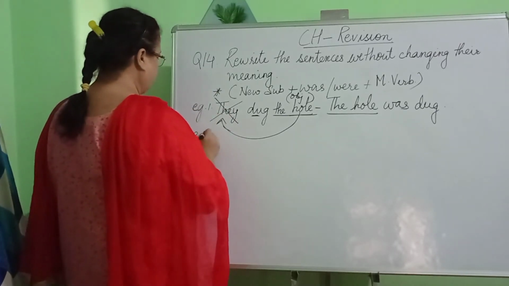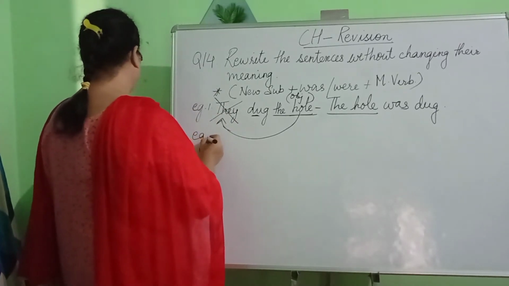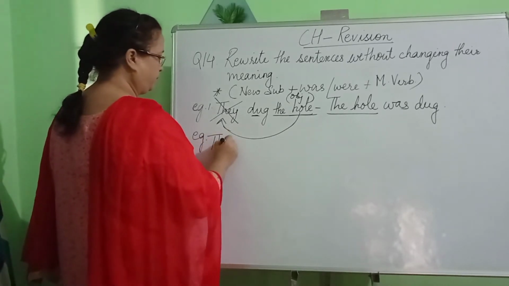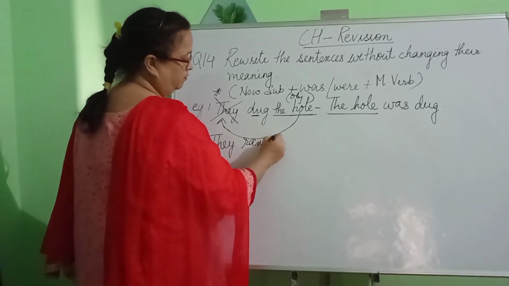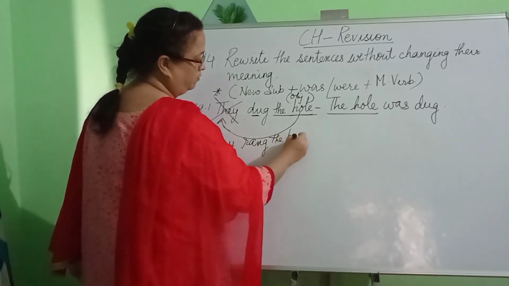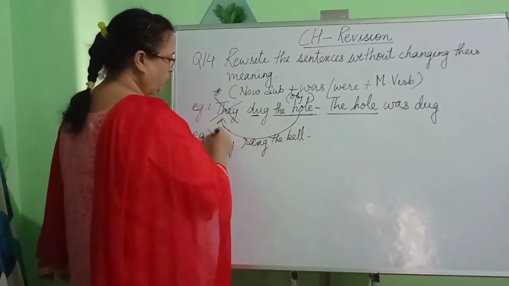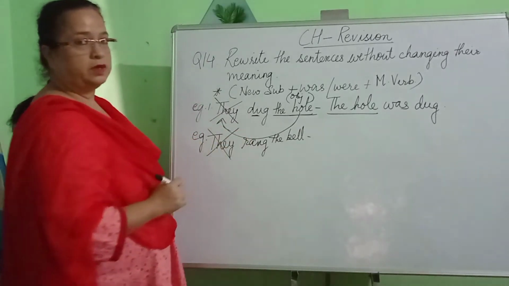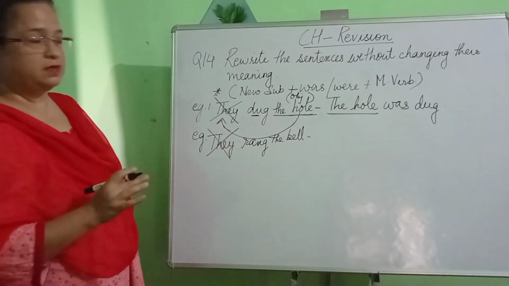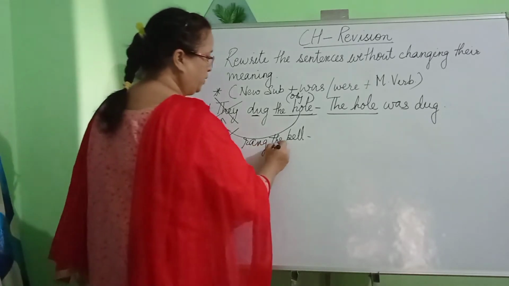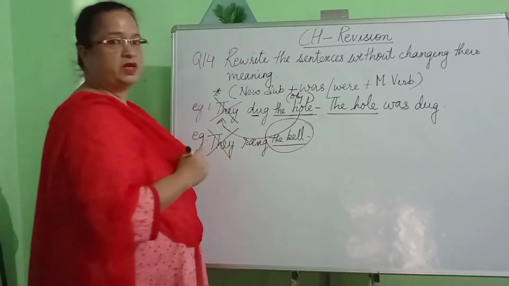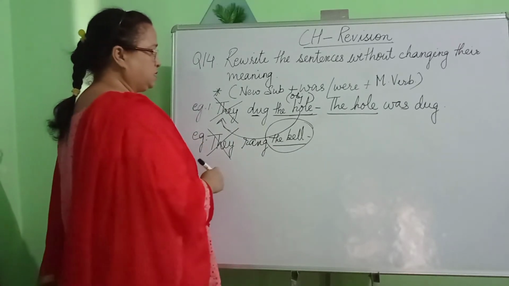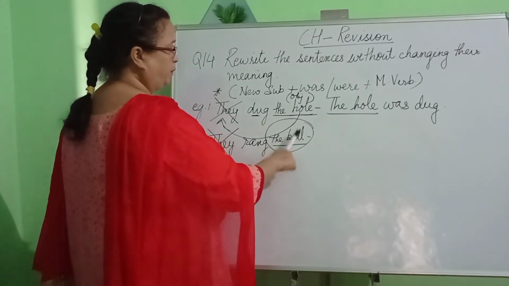Now let's have a look at the next example. They rang the bell. Once again children, we will not be using the word that is there in the subject place, but we are going to begin our answer with the object. Now what is the object in the sentence? The bell.